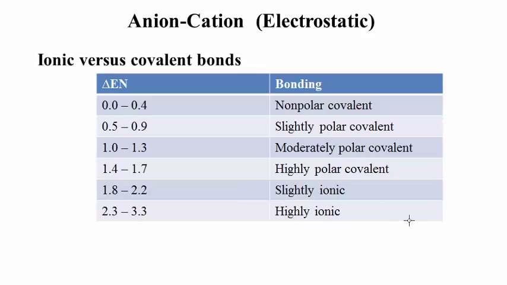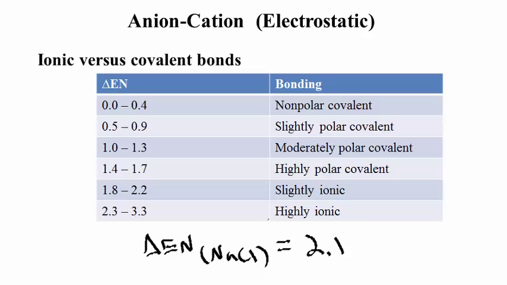For example, the difference in the electronegativity for sodium chloride is 2.1. So this is a slightly ionic bond, but it's still a strong force, a strong attractive interaction between the anion and the cation.